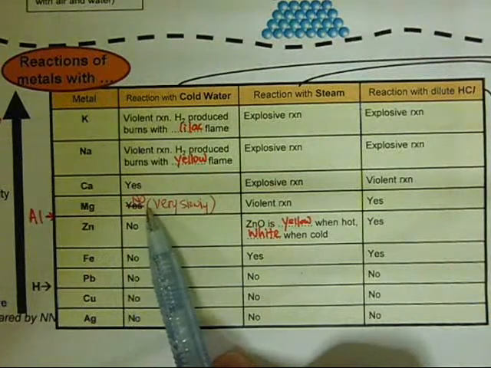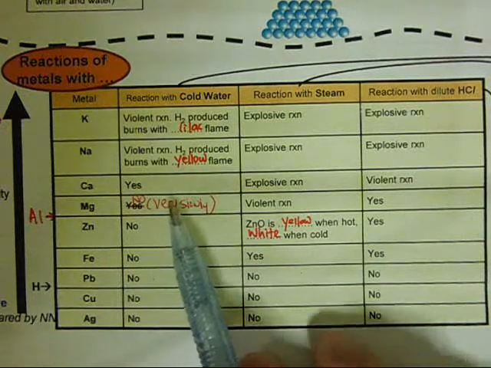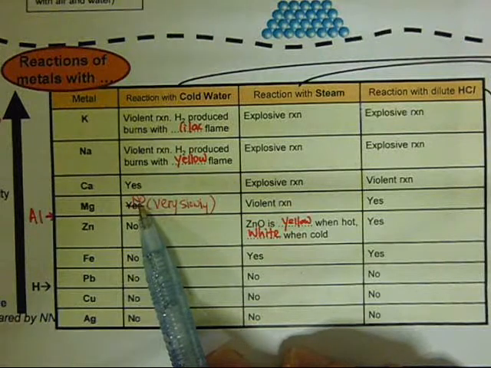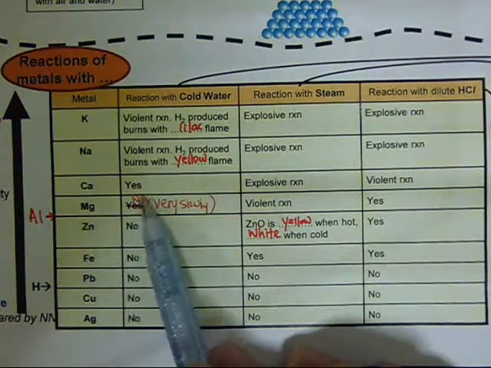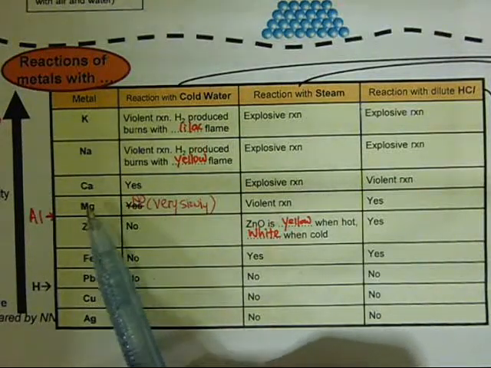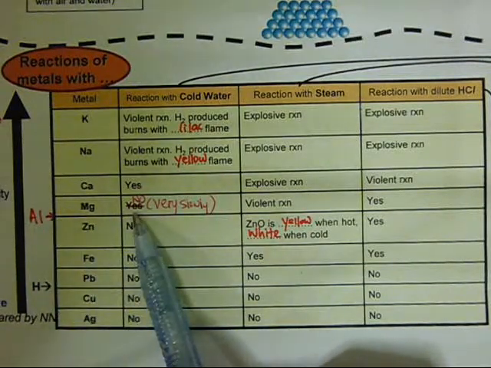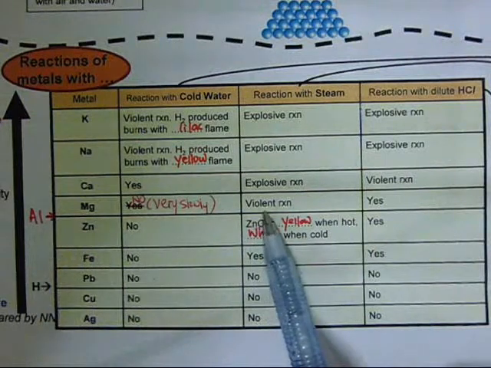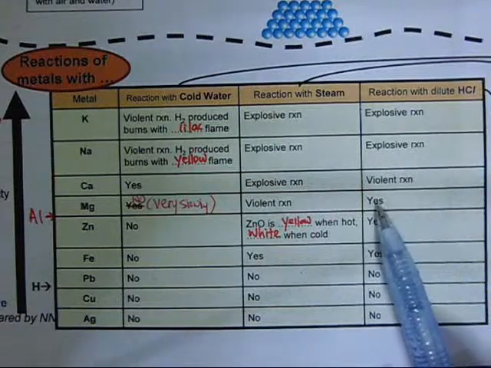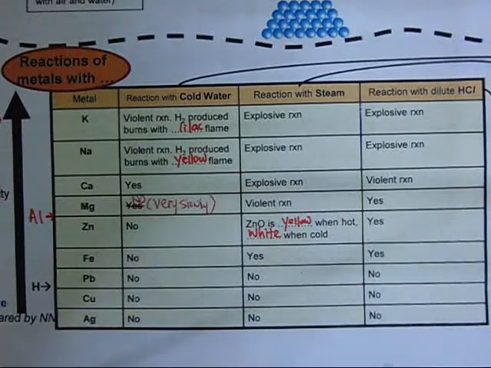For magnesium actually do react very slowly with cold water, but for O level wise, magnesium, we say that it does not react with cold water because it is so slow. So for magnesium it is no. And of course aluminium is in between magnesium and zinc, and both of these metals do not react with cold water, therefore aluminium also do not react with cold water. Aluminium does react with steam because magnesium and zinc do react with steam, and aluminium does react with hydrochloric acid because both of these do react with hydrochloric acid.